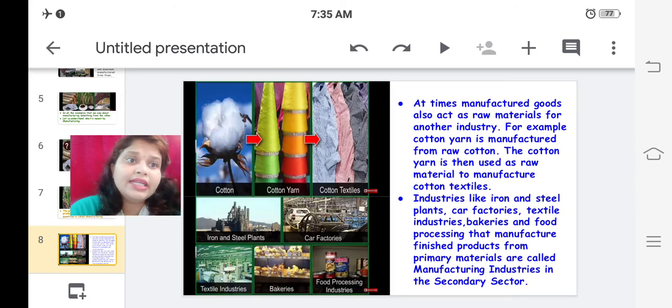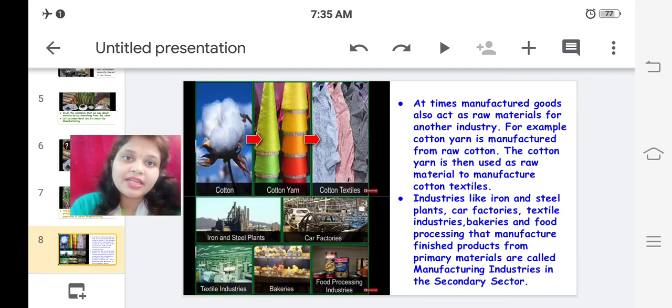So again, industries like iron and steel plants, car factories, textile industries, bakeries and food processing that manufacture finished products from primary materials are called manufacturing industries in the secondary sector. Okay, so what is this now?